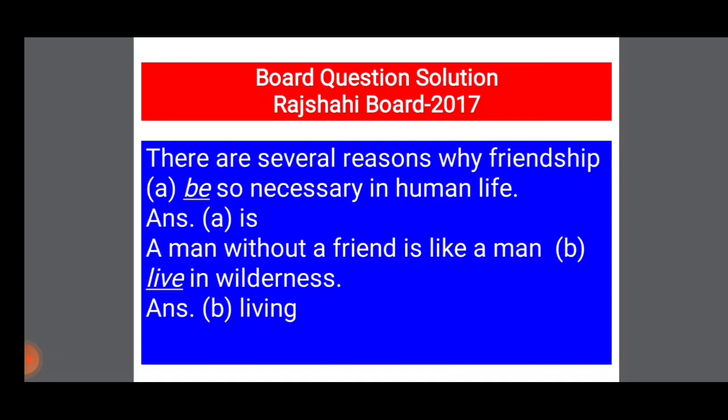The second sentence: a man without a friend is like a man live. Here you see two verbs are used in a simple sentence, so the next verb will be ing with the verb. A man without a friend is like a man living in wilderness.